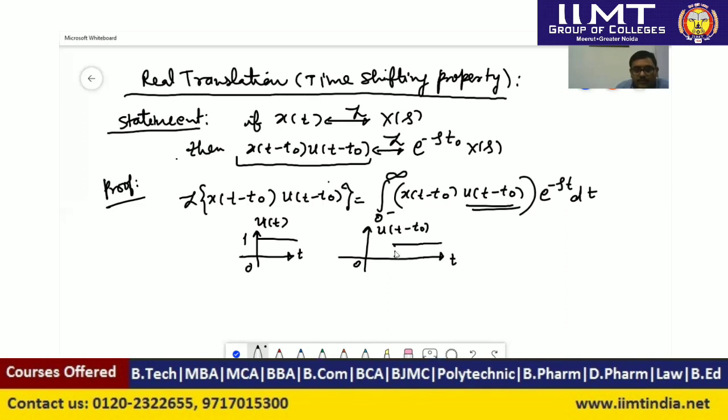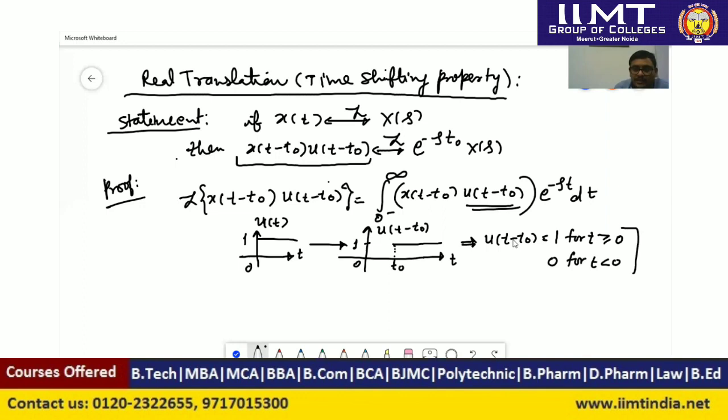That is, this time is the t naught. Okay, so this signal is time shifted by time t equal to t naught, that is right shifted by time t equal to t naught. So we can define this u(t minus t naught) function as equal to 1 for time t greater than or equal to 0, and it will be 0 for time t less than 0.